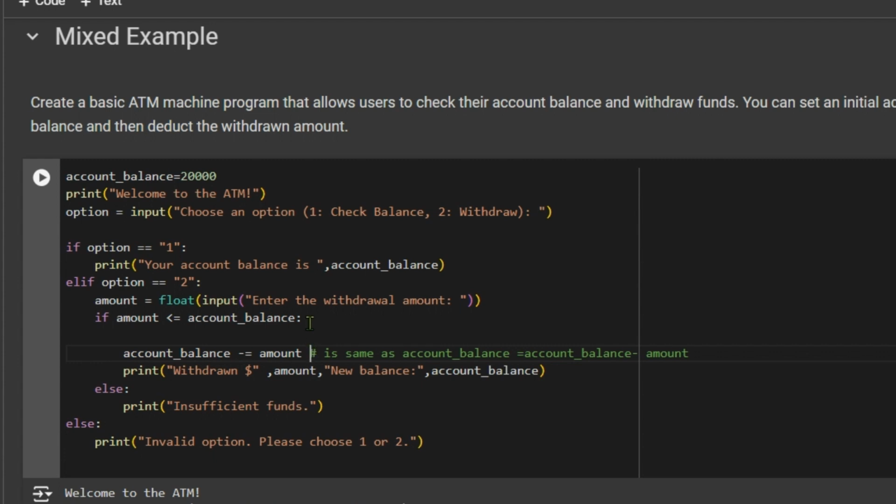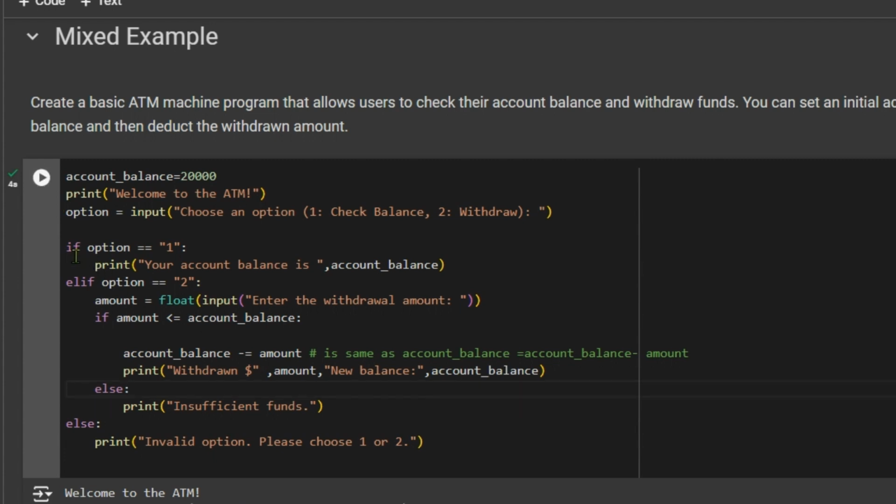You can put different amounts and run the program. You can enter 2, you can enter 25,000. We know we don't have that, so it displays insufficient funds, because the first condition became false and the second one became true. However, inside that second condition, the nested if became false, so the else part of that nested if statement was executed. Apart from that, if I enter, say, 4, it will educate me and tell me invalid option.